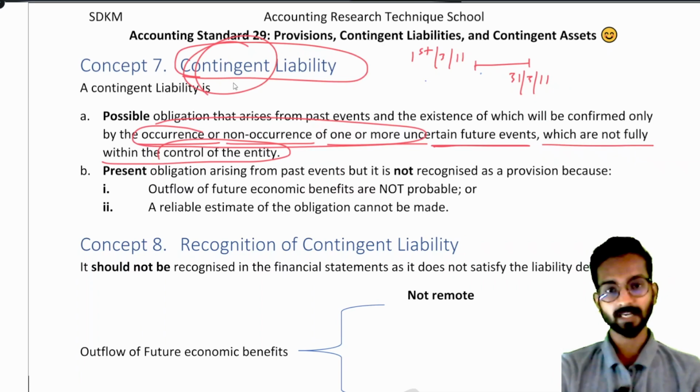That is called a contingent liability. Sir, how will we show that in our balance sheet? See, we will read that in the next concept.